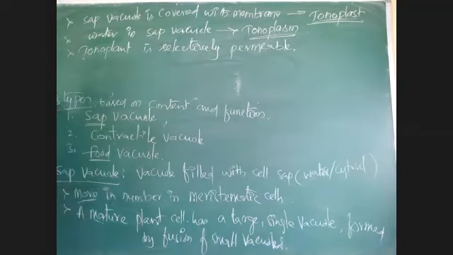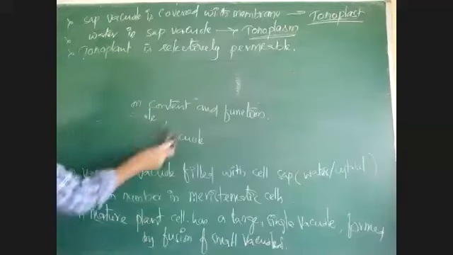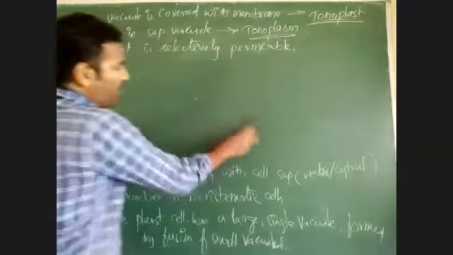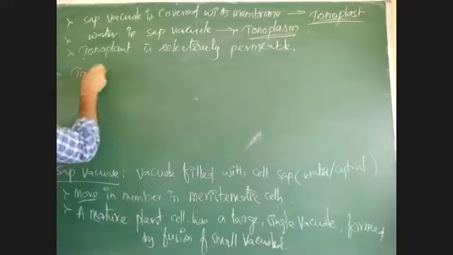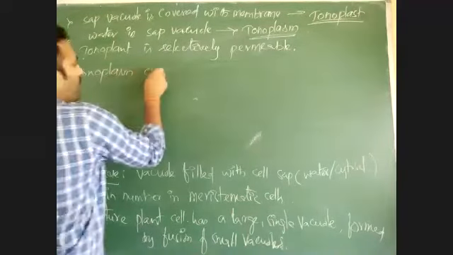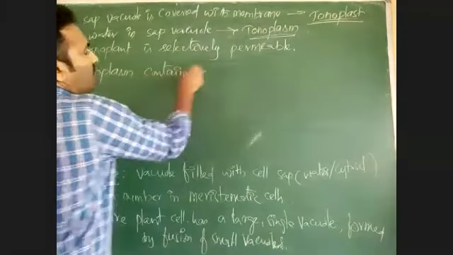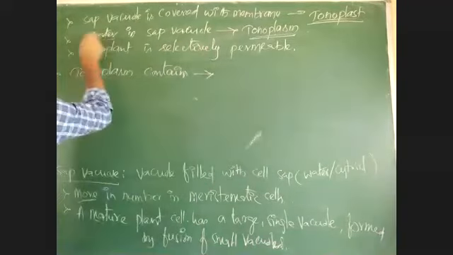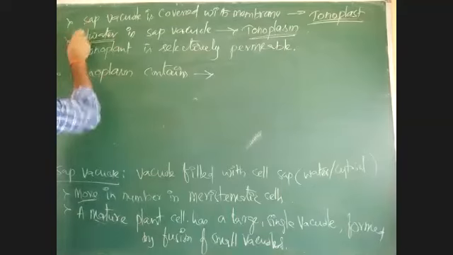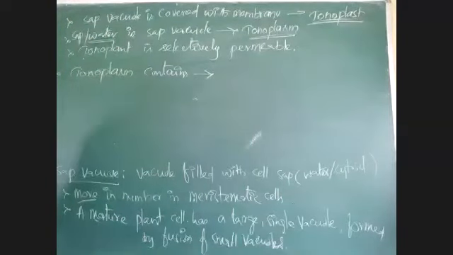And what is present in the sap? The vacuole has sap, which is also called tonoplasm. Next point. Tonoplasm is nothing but sap or water. The sap or water present in the sap vacuole is called tonoplasm. Water has some substances dissolved in it. They are minerals.